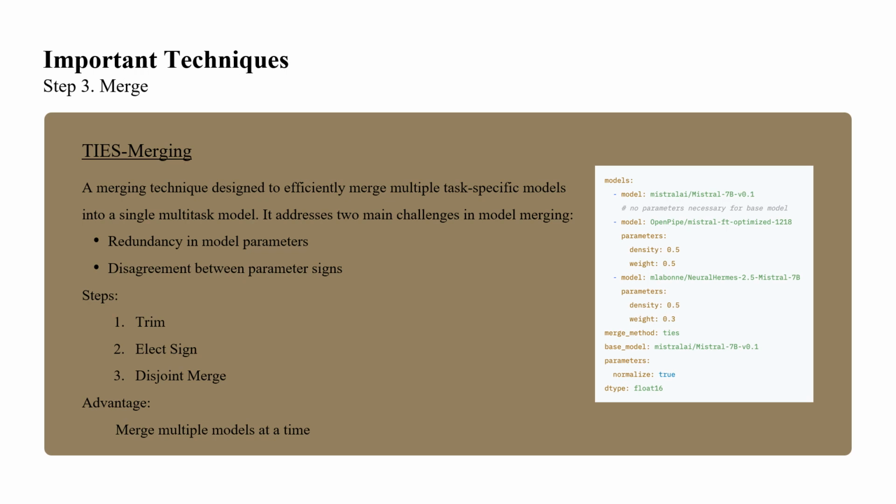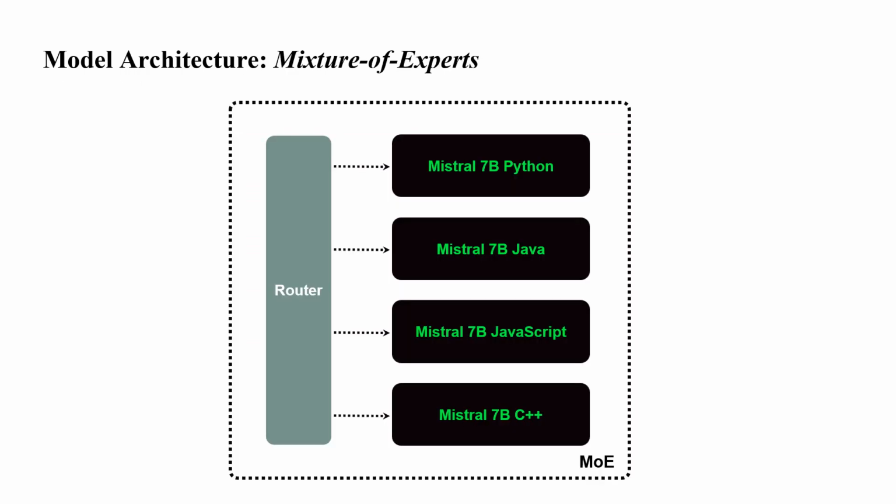So we use a technique called DARE merging, which is designed to efficiently merge multiple task-specific models into a single multitask model. It addresses 2 main challenges in model merging. One is the redundancy in model parameters. Another one is disagreement between parameter signs. The merging is divided into the following 3 steps. One, starting from trim, sign, and disjoint merge. Unlike the other methods, it can merge multiple models at a time.